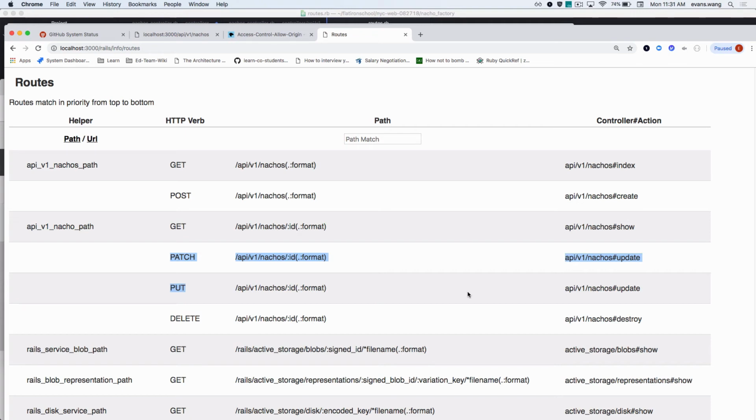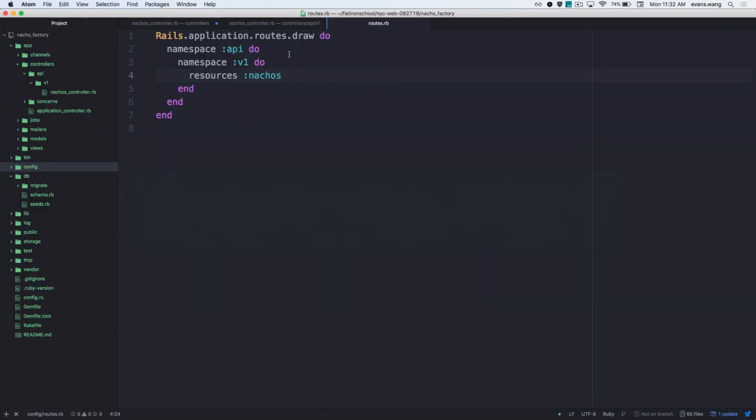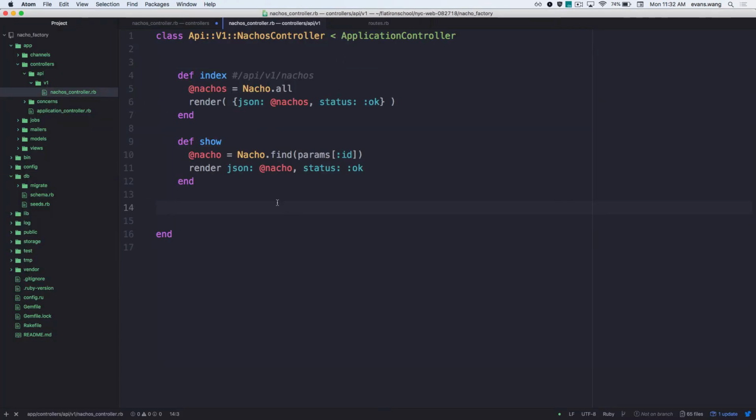So do I need the form to get the user input? No, right? So again, this dash-dash-api is pretty smart. My resources in my API is only going to give me the 5, right? So do I need to make the new here? No. What do I need to make? Yeah, create, right? So let's pause real quick. Let's pause the binding.pry in the create if we can hit it.